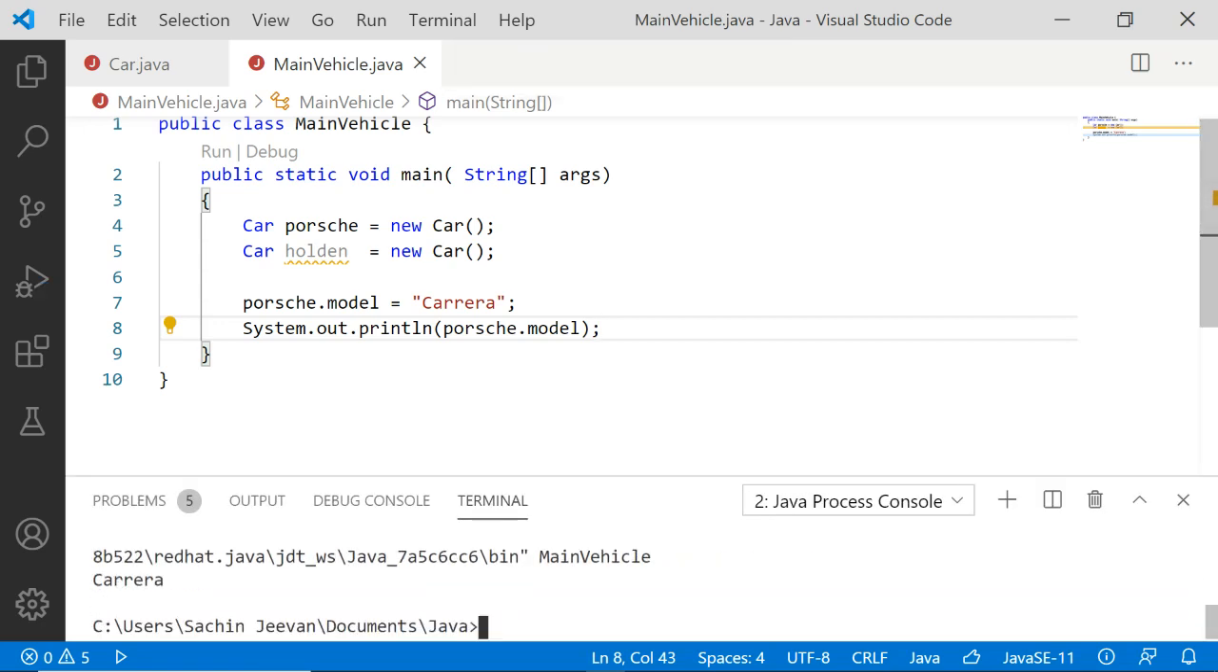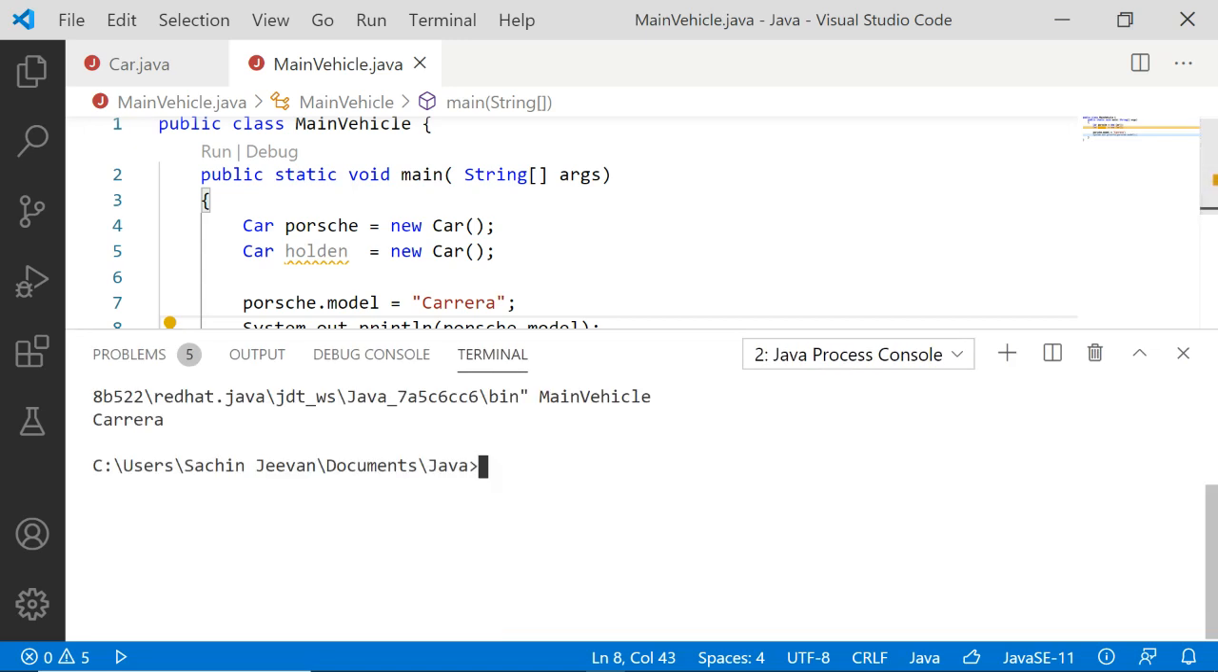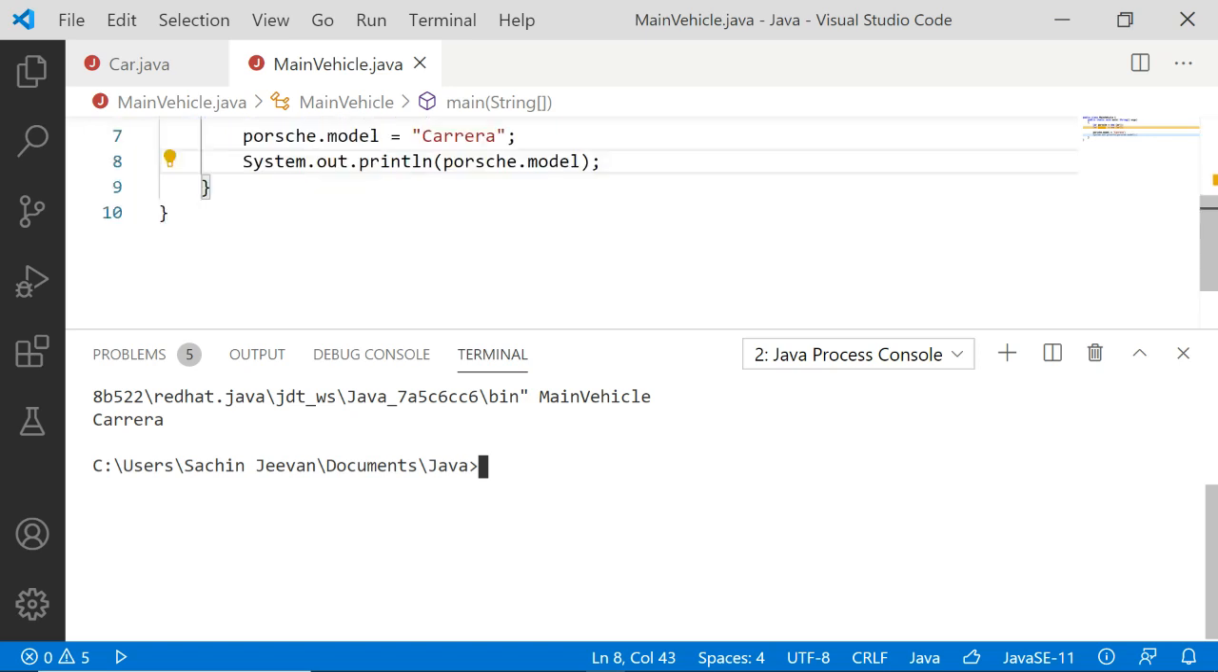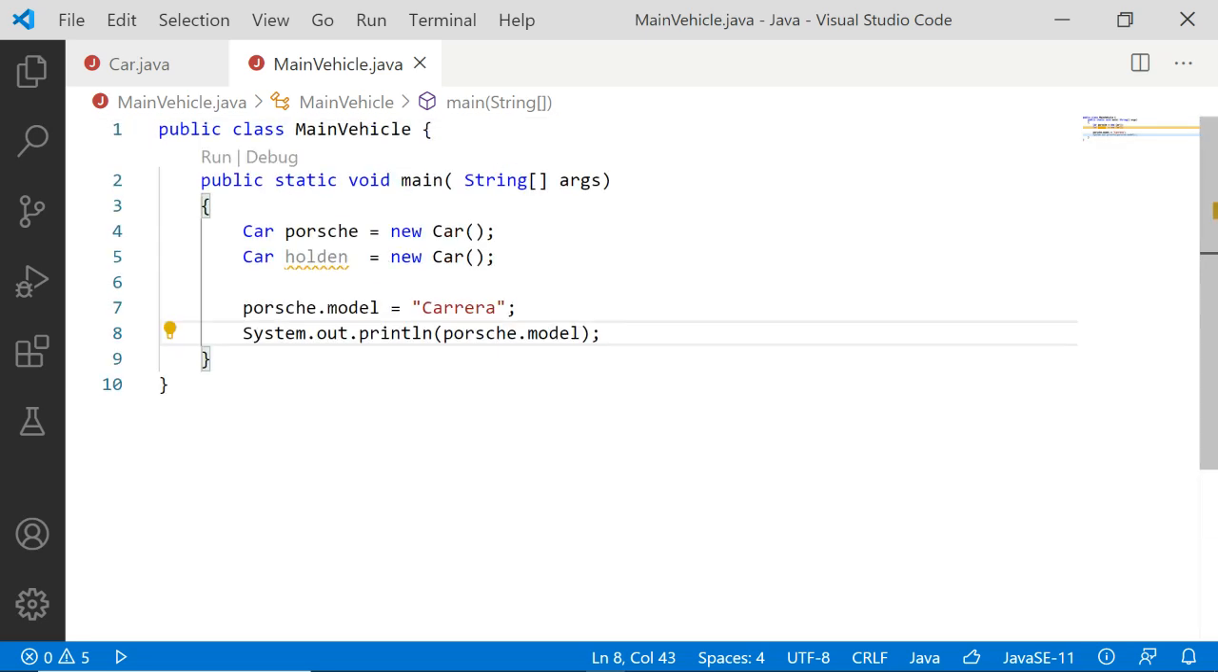Can you see it here? We are executing the main method of the Vehicle class, and it is just printing Carrera, which is working fine. So all the process that we have done so far is working perfectly, right?